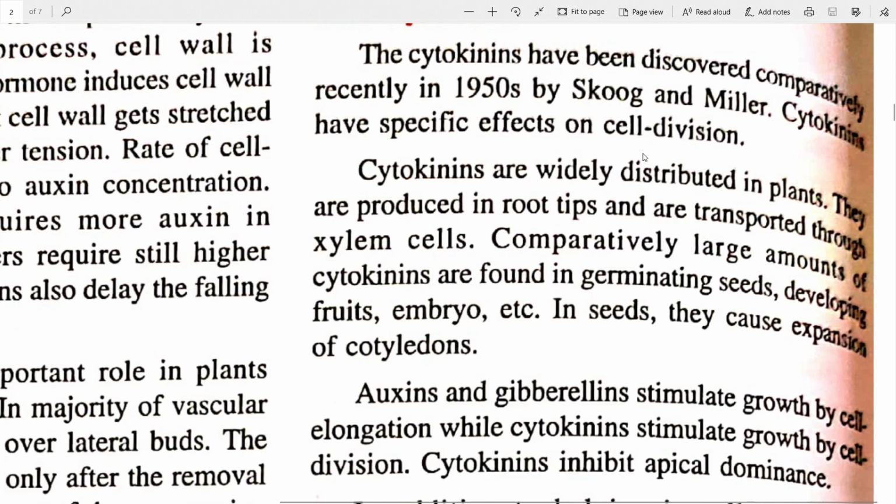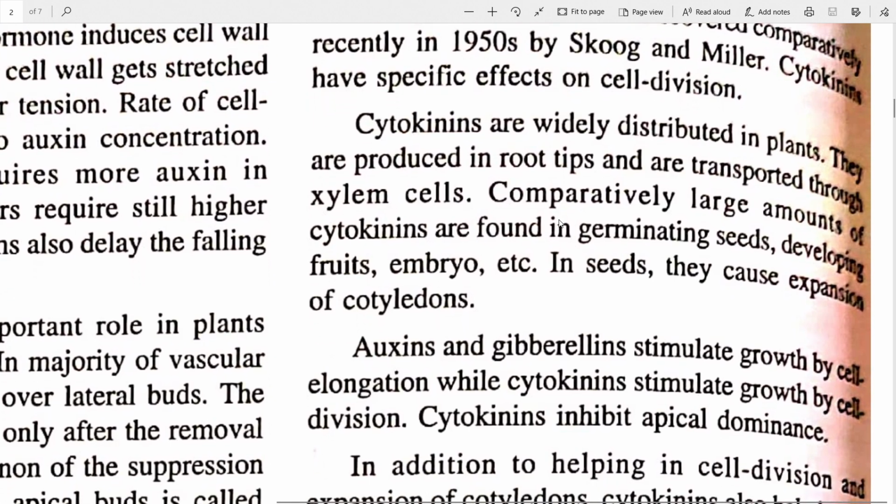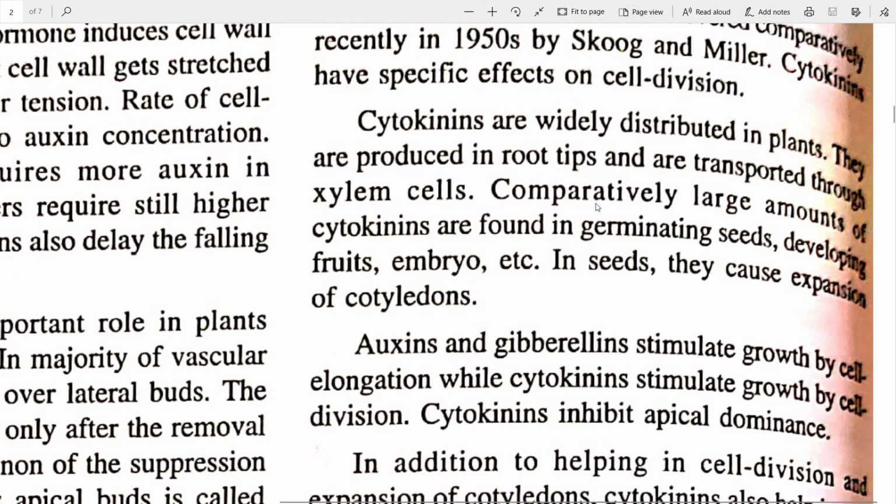So cytokinins have a special effect on cell division. Till now we had heard of cell elongation, now comes cell division. There's a specific effect on it. We'll come to it. Cytokinins are widely distributed in plants. Since it is a phytohormone that we are studying, they are produced mainly in the root tips, and are transported through the xylem cells. So the transportation of cytokinin occurs through the xylem cells.